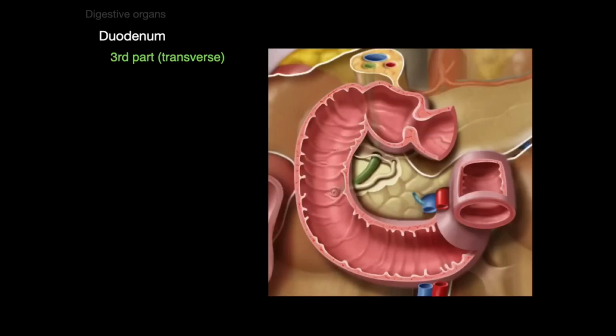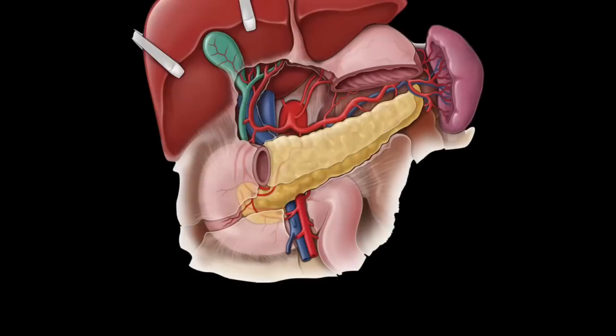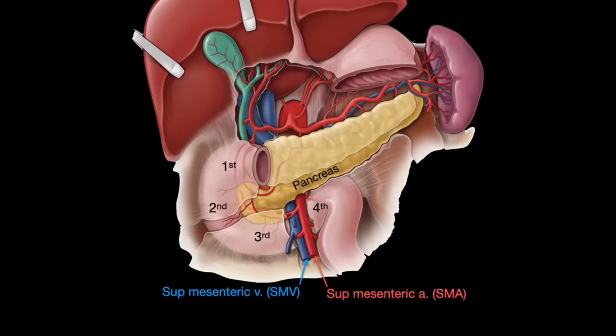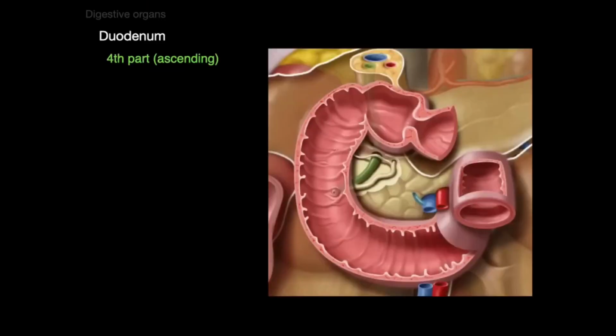More on that later. The third part, or transverse part of the duodenum, is where the superior mesenteric artery and vein cross over the duodenum. That's one of the clinical characteristic features, traversed by the SMV and SMA. In this picture, you can see the parts of the duodenum, and you'll see the superior mesenteric vein and artery crossing over the third part of the duodenum.